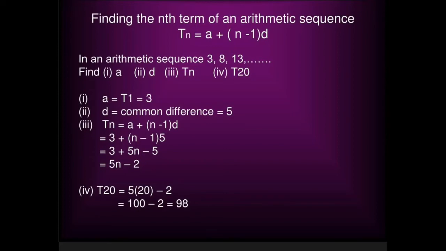The nth term An is equal to a plus (n minus 1)d. Putting the values here, a is 3 plus (n minus 1) times d, which is 5. So after solving, the nth term is 5n minus 2. And therefore, T20, putting the value of n as 20, is 5 into 20 minus 2. That is 100 minus 2. So the answer, the 20th term, is 98.